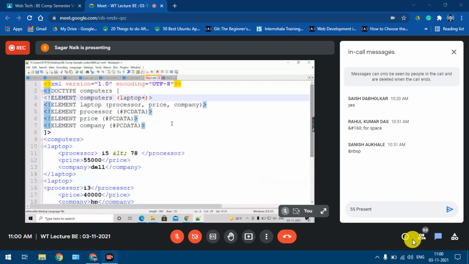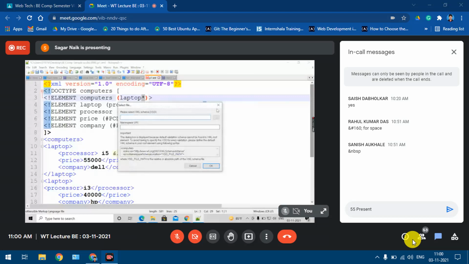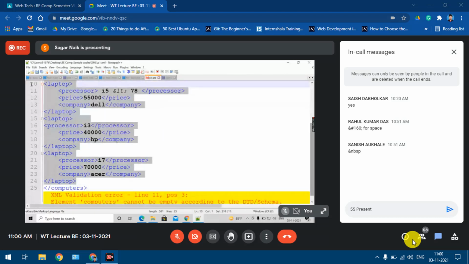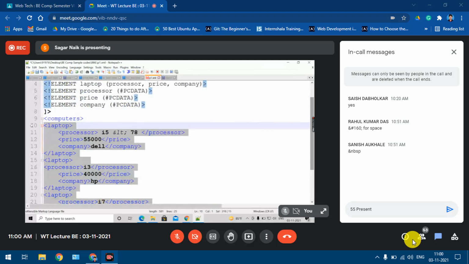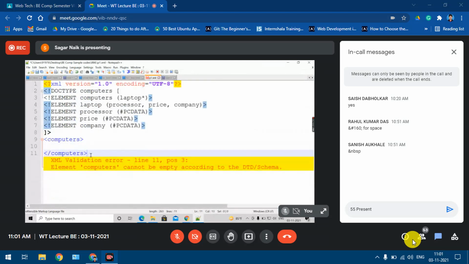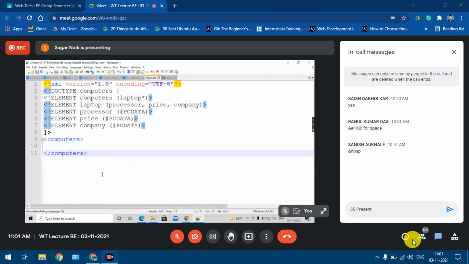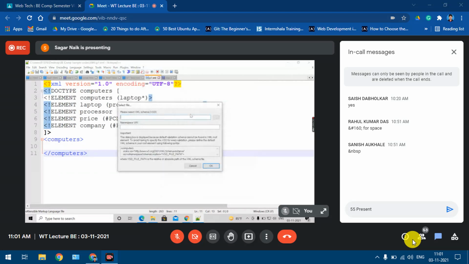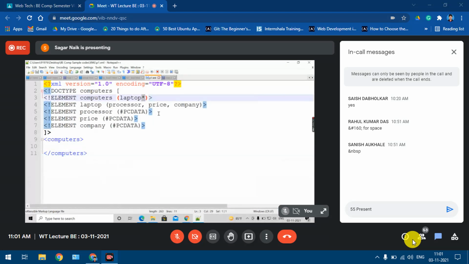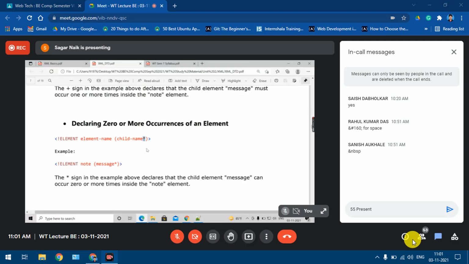Yes. Okay. Now what is the meaning of this asterisk? Zero or more it is. Understood? So even if I put asterisk, this file is valid. Valid it is. Yes or no? Okay. If I remove all these laptop elements, what will happen now? Just a minute. Okay, I have removed all those elements, right? And now I'm trying to validate. Let's see what it says. Okay, it's validating. Understood? Now why is it validating? Because of this asterisk. Asterisk means what? Zero or more it is. Even if there is a zero occurrence, it will validate. Understood? Right? I hope you got the difference.